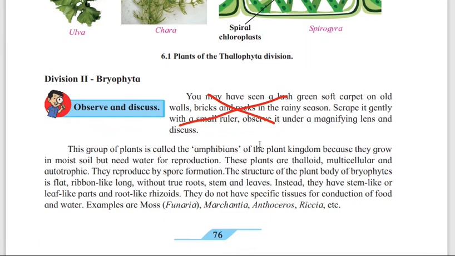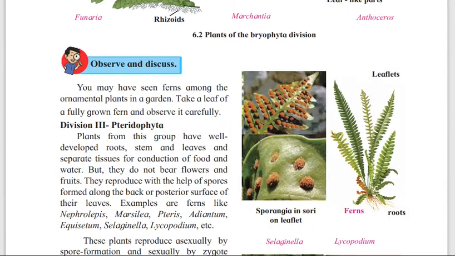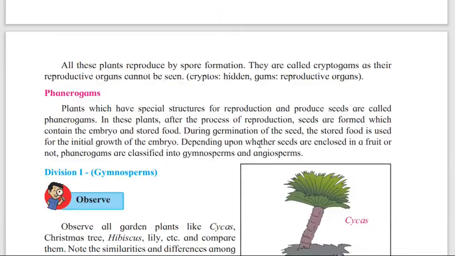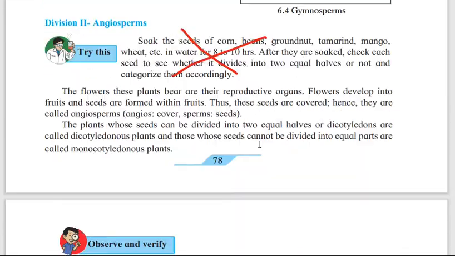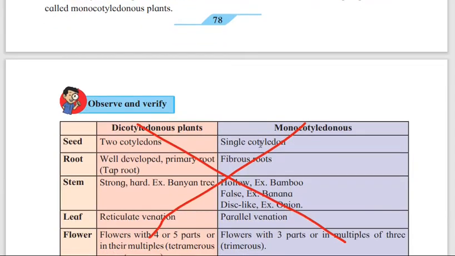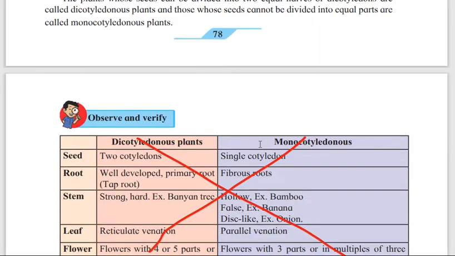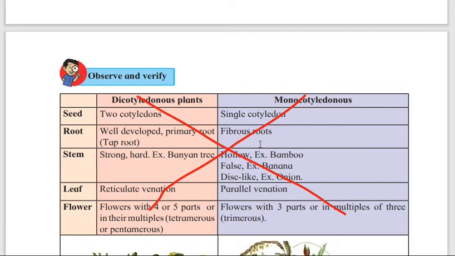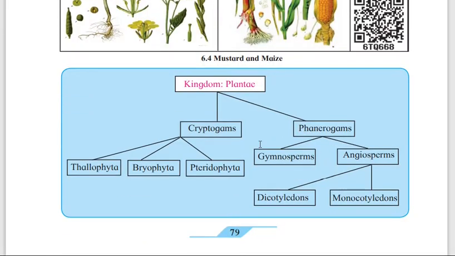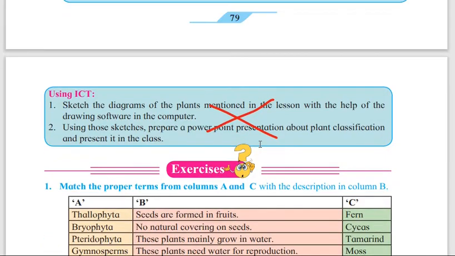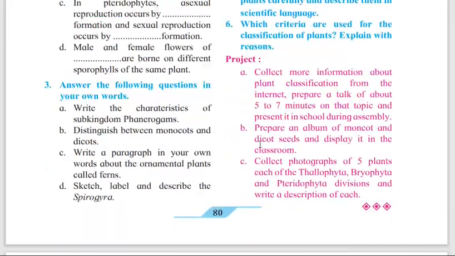Then next, here again observe and discuss, page number 76, and page number 77, use your brain power. Page number 78, again try this, is not there. Then page number 79, again this dicotyledon plants and monocotyledon plant, and here this kingdom of plantae is there, using ICT is not there. This all will be there.